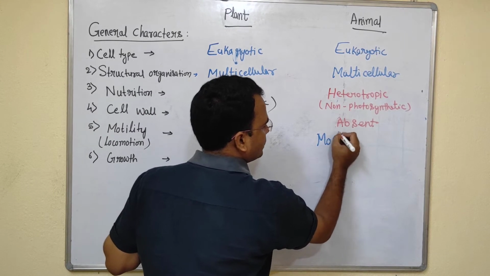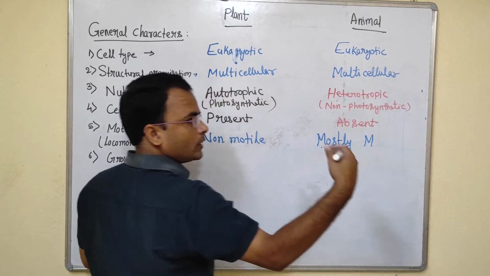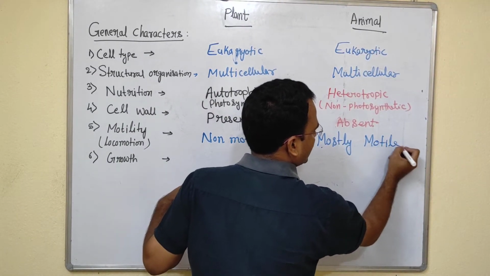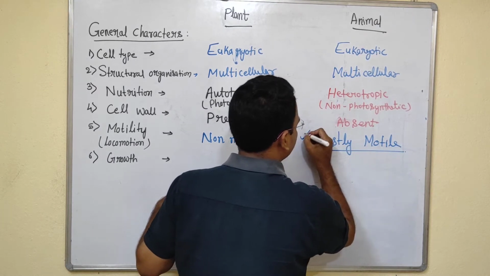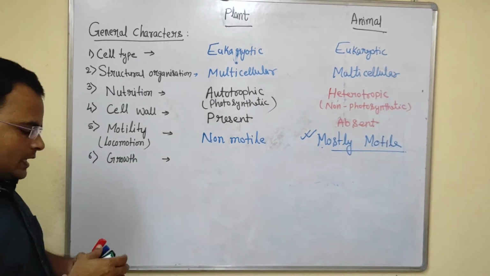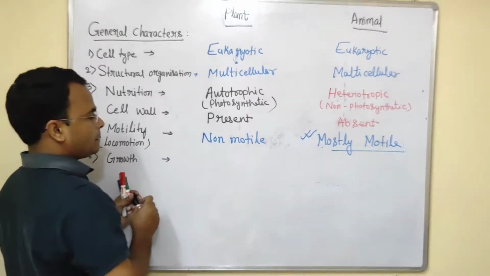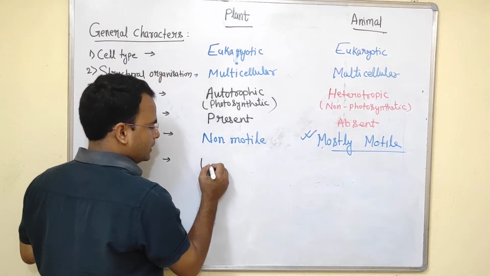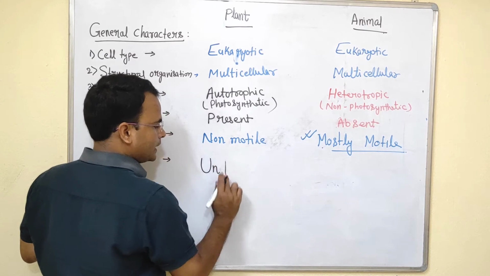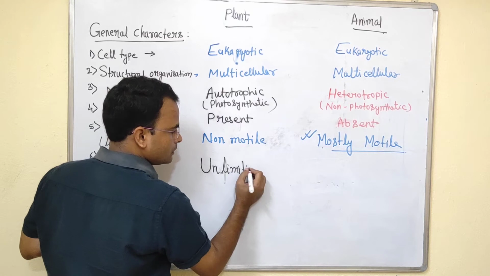I am saying mostly because a few examples are there which cannot move from one place to another. They cannot locomote. So mostly they are motile. So here again an advancement in animals: they can change their place, but plants cannot. As far as growth is concerned, in plants the growth is unlimited, meaning they can grow throughout life.